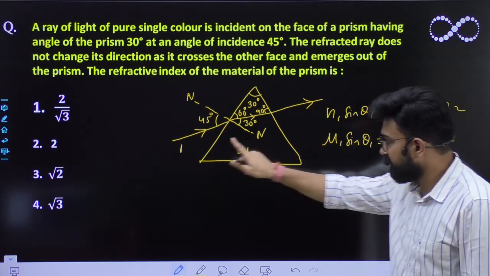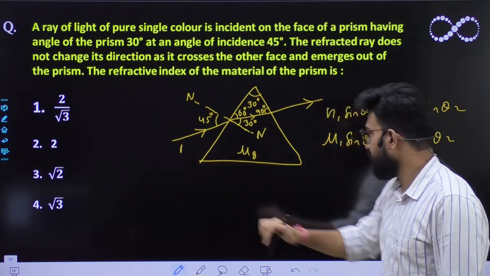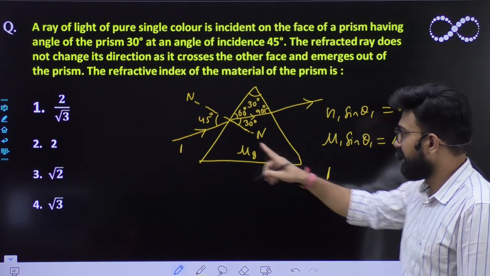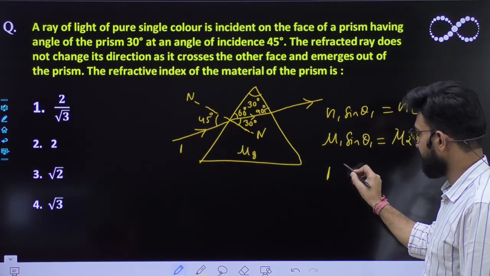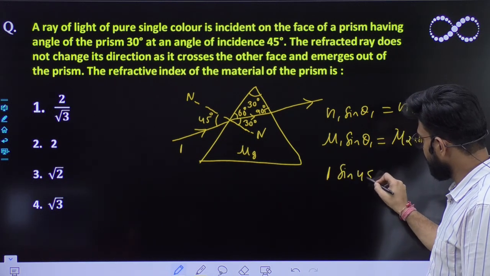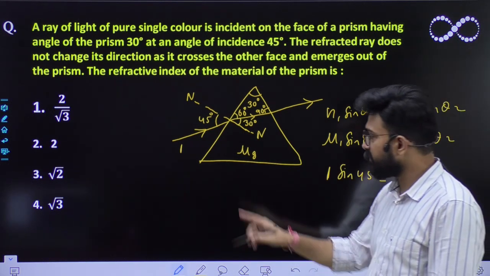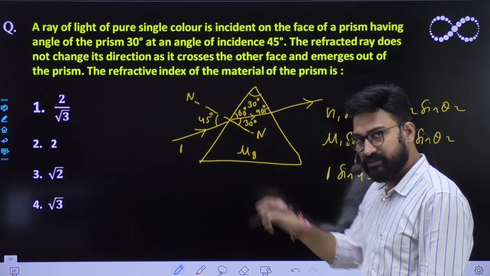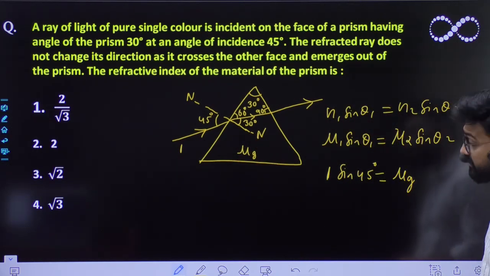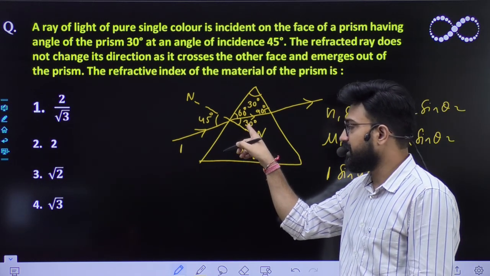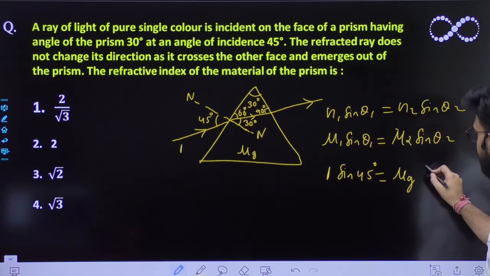So in the first medium, refractive index is 1, and sine of the incident angle is sine 45 degree. This must be equal to the refractive index of the second medium, which is mu g, the refractive index of this glass of the prism, multiplied by sine of the refracted angle, which is sine 30 degree.